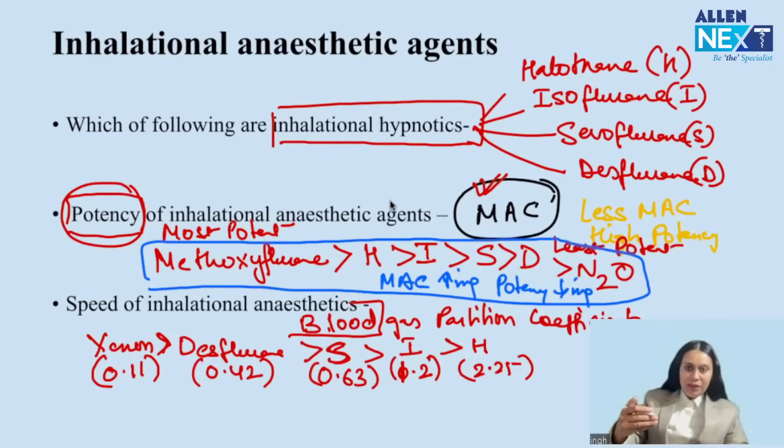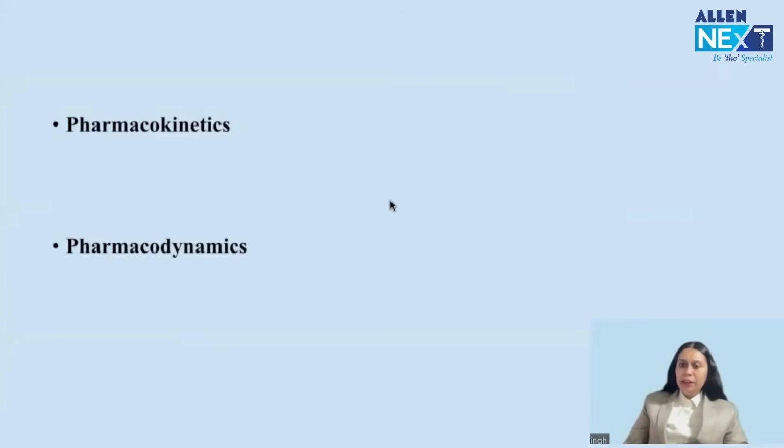So for potency, we discuss the sequence, and for speed, we discuss the sequence. This is important for inhalational agents. Then another important thing for inhalational, which I think can be asked, is the question about the pharmacokinetics of inhalational agents. I have picked up one question.